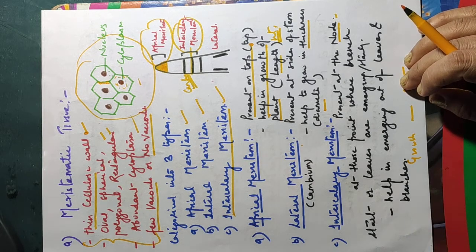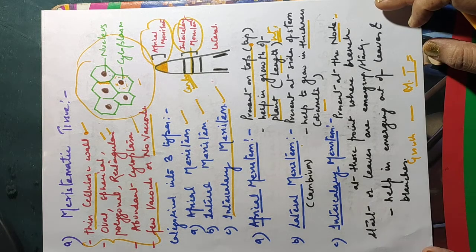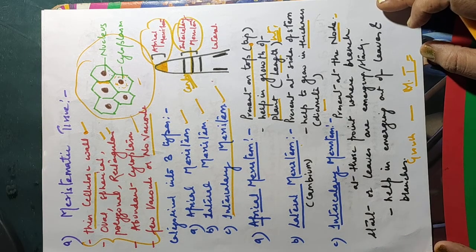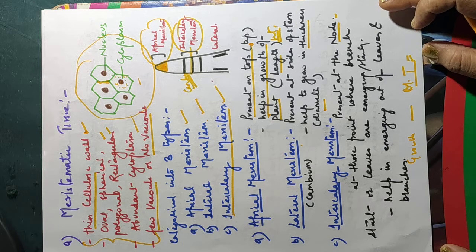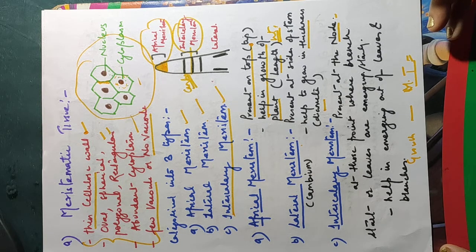See, meristematic tissues lose their ability to divide at some point. एक टाइम ऐसा आता है जहाँ मेरिस्टेमेटिक टिश्यूज डिवाइड होना बंद हो जाते हैं. So suppose a plant grows until a specific height, where the growth of the plant stops, and the plant stops further growing, either tall or short.